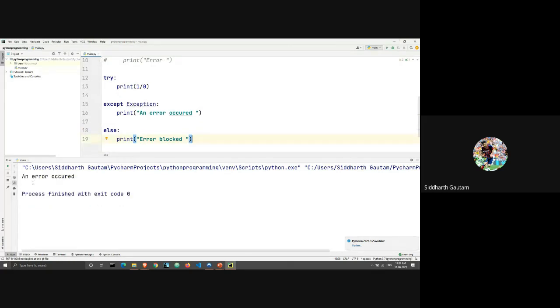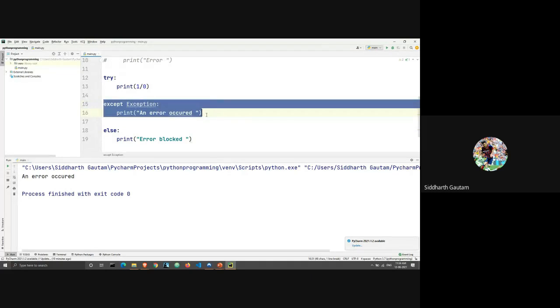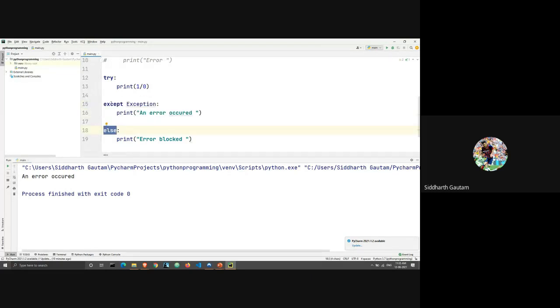We run this, and the output is an error occurred. Which means there was an error in this statement. Since there was an error here, the code inside the except block got executed and not the code in the else block. This else is paired up with the except block, which means if the except block is running, then the else block will not run, and if the else block is running, then the except block will not run. If this runs, then this will not run, and only if this fails to run will this run.